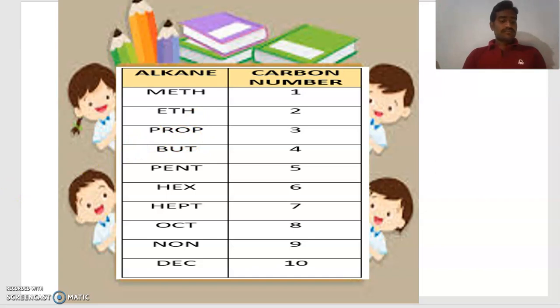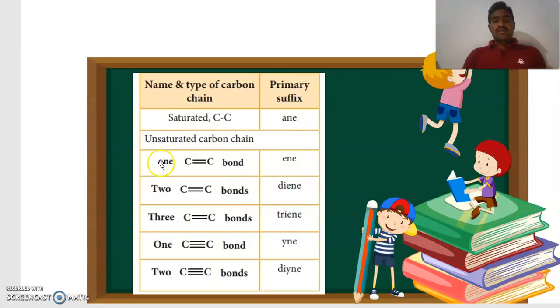Next one. And also we learn about the primary suffix. Suppose a carbon molecule has all carbon atoms with single bonds, carbon single bond with carbon. All these types of molecules are said to be saturated.